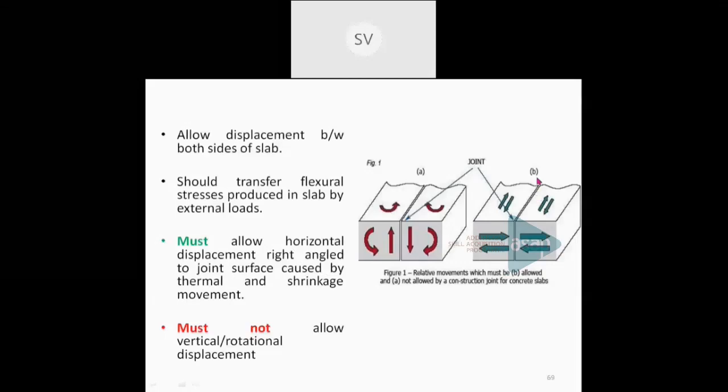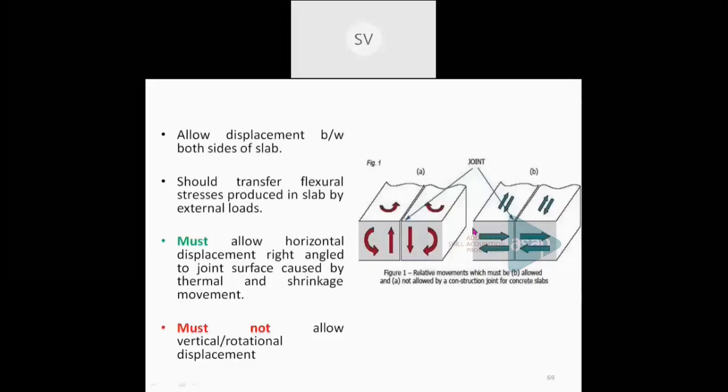And mainly two types of construction joints are being provided. One is known as the butt type construction joint, and the second one is known as tongue and groove joint. You can see the first one is a butt type construction joint. This is one part of a slab, this is another part of a slab, this is an elevation, and this is the joint which is being provided.